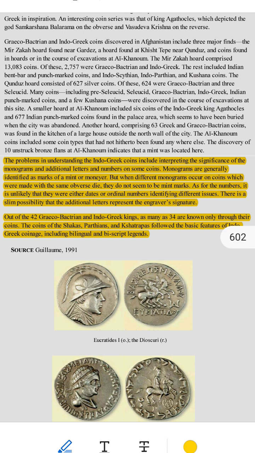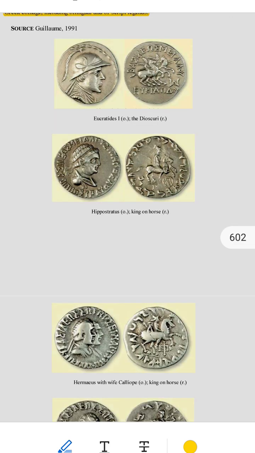Let's break this topic down step by step using the simplest words possible. What are we talking about? We are discussing Indo-Greek coins and some of the challenges historians face when studying them. Indo-Greek coins were made by Greek rulers who ruled parts of India and Afghanistan a long time ago. These coins are very important for history because they give us clues about these rulers, especially since many rulers are known only through their coins.